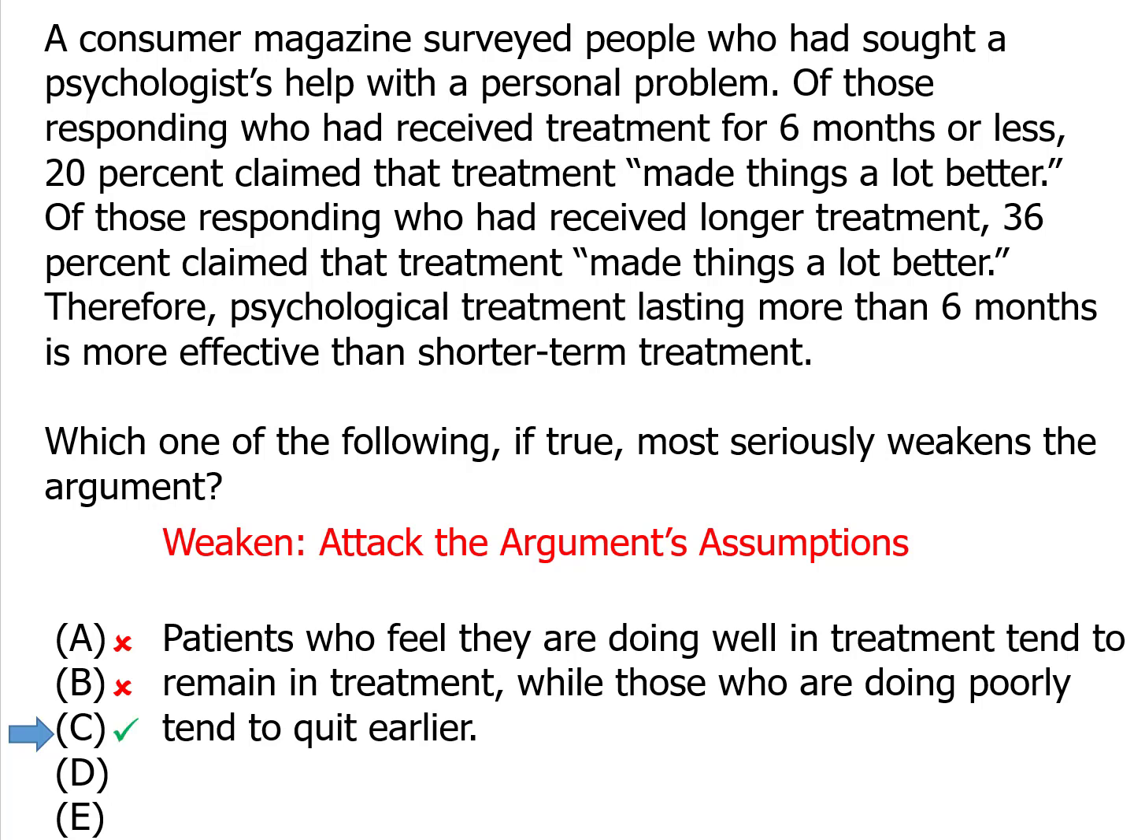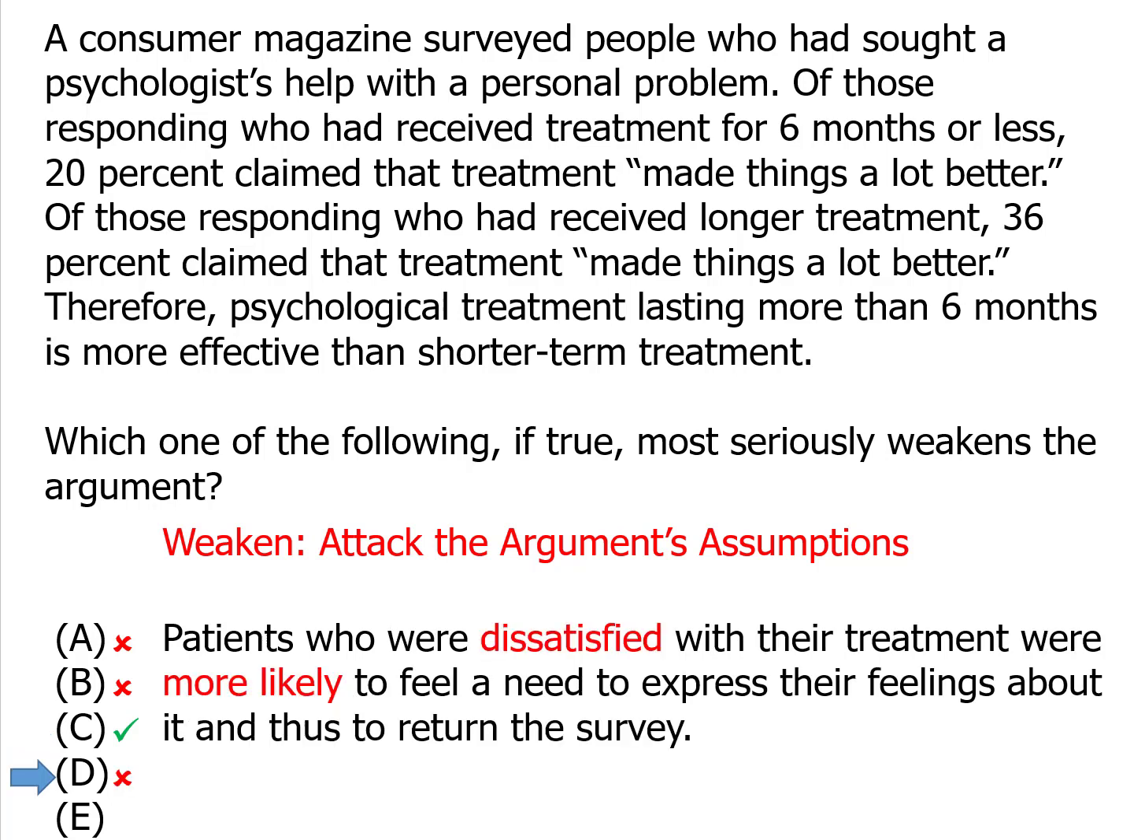Now take a courtesy glance at the answer choices that are left just to see why they're wrong. Answer choice D. This may seem a lot like answer choice C. Patients who were dissatisfied with the treatment were more likely, but it doesn't say they're more likely to drop out, it's just that they're more likely to feel the need to express their feelings. So this would actually help the argument, because the people who were upset would be more likely to say something, and yet, when we look at the survey results, more people were happy after 6 months than before 6 months.